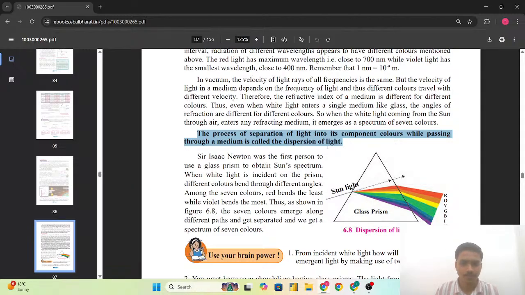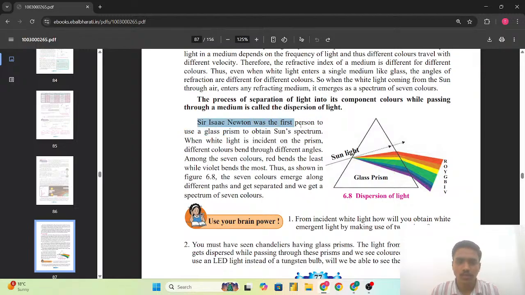So, Sir Isaac Newton was the first person to use a glass prism to obtain the sun spectrum. When the white light is incident on the prism, different colors bend through the different angles. Among the seven colors, red bends the least, while violet bends the most. Thus, as shown in the figure 6.8, the seven colors emerge along the different paths and get separated, and we get a spectrum of the seven colors.